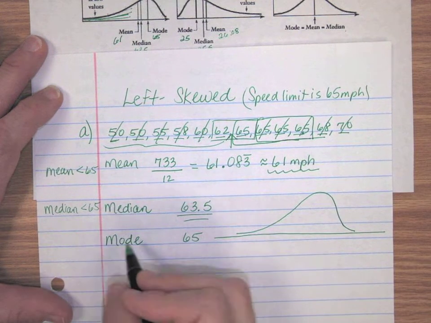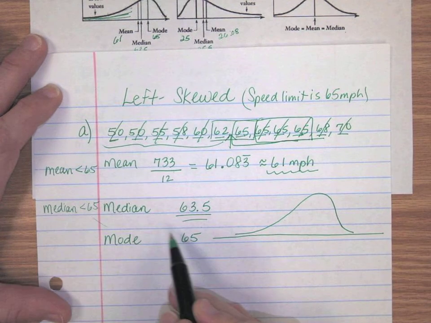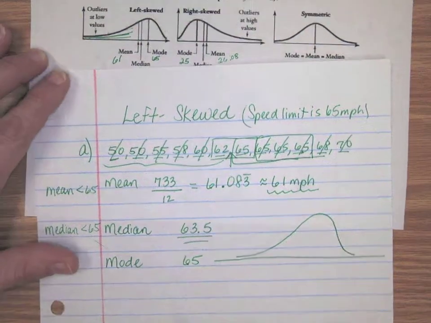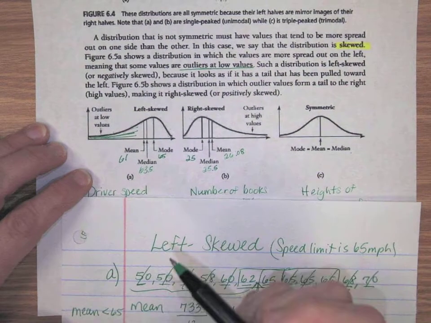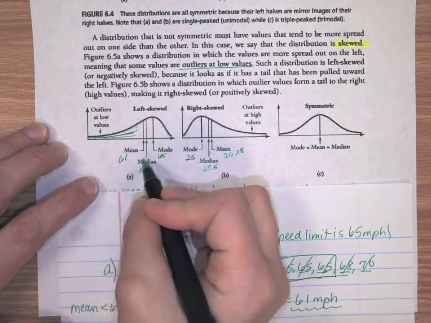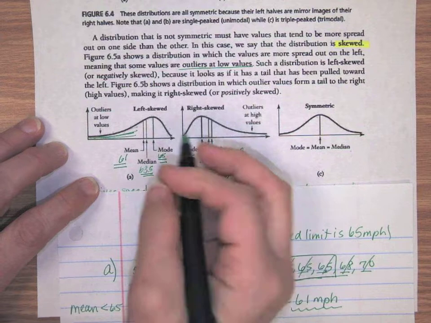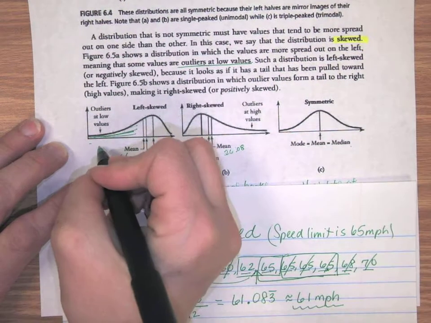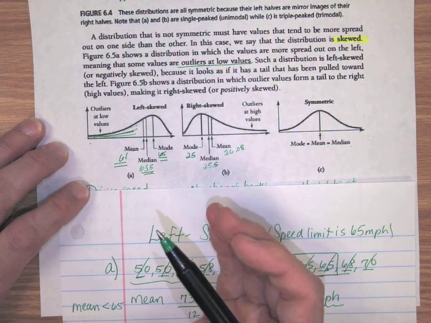And I can look at my mode and realize that my mode is actually the largest of these three values. My mean and my median are both lower than my mode. Okay, and what happens is if it's left skewed, that's what you're going to see. If you look at the numbers, if it is left skewed, your mean and your median are going to be smaller than your mode. So if I'm thinking of this from left to right as the speed that the cars are going, then I'm going to realize that my mean and my median are both to the left of the mode.